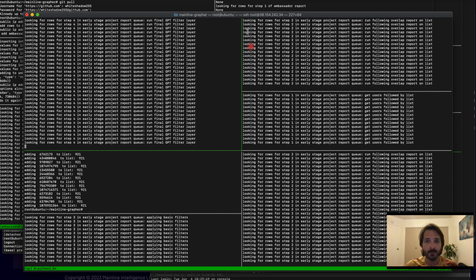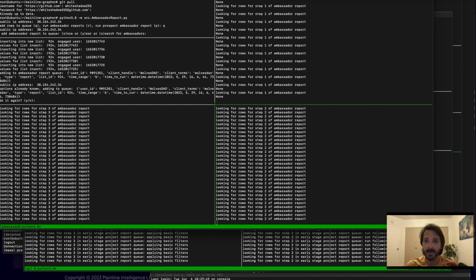And then the third module is the ambassador stats report. For projects that we ran into that were already working with a set of KOLs, but really just needed to track them, that's what we have this module running for too. And just like before, it's step 1, 2, 3, where step 1 is looking for all of the clients, or in this case the projects, all of their posts and who engaged with their posts, so that we can cross filter with the influencer lists that we know.